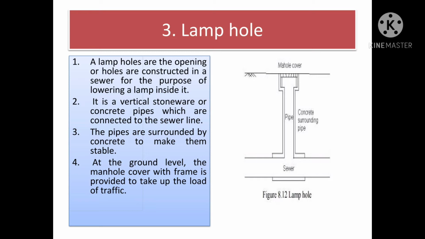Next, construction of a manhole is difficult, then the spacing of manholes is more than the usual. However, lamp holes are rarely used these days and have become obsolete. Besides its principal use as an inspection device, by inserting a lamp in it, a lamp hole can under some circumstances be used as a flushing device, and also if its cover is kept perforated, it can be used for ventilation of sewers. In such a case, a lamp hole is also known as a fresh air inlet.